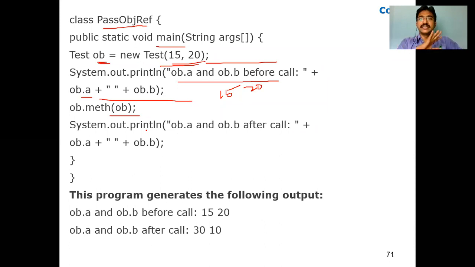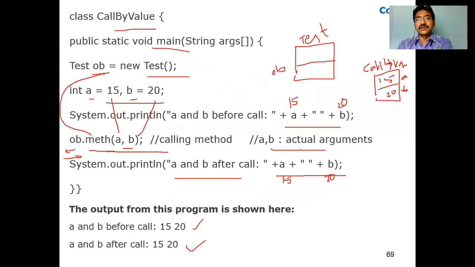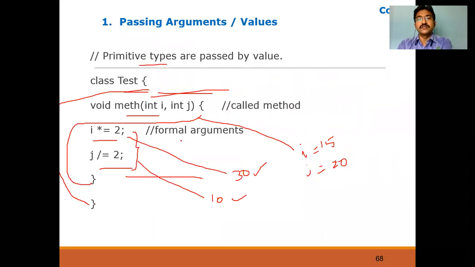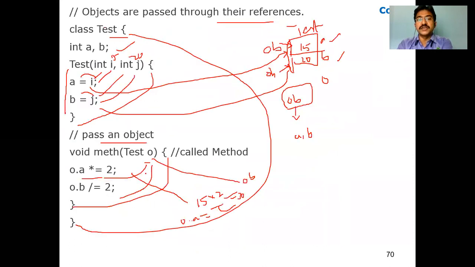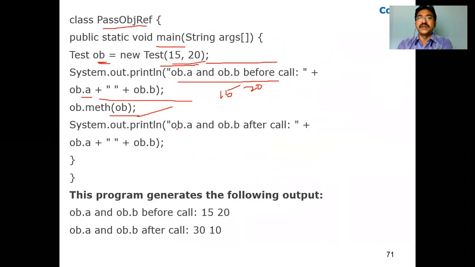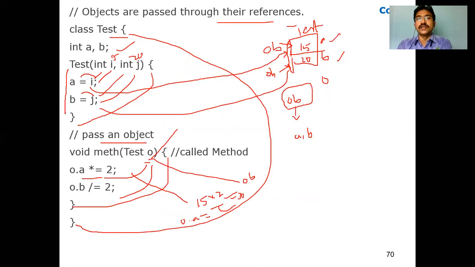Object means object, for the entire class, wherever we can access it. That's why in this example we can call this the actual arguments and this the formal arguments. But for objects, there is no concept of actual object and formal object, because wherever it is, it is the object only. For this class we call it OB, but for this class we call it O. That is the only difference. If you call O dot A, it is nothing but OB dot A only. So it is reflected. Now the A value is going to change from 15 to 30.